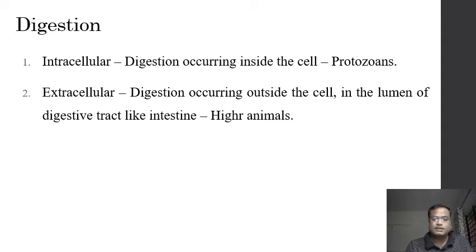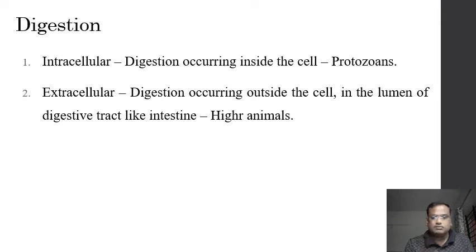What happens here is the food is directly taken inside the cell, normally by means of phagocytosis, and that food is surrounded by the membrane and converted into a food vacuole. Then the food vacuole combines with the lysosomes, which contain hydrolytic enzymes, and the food particle inside the food vacuole is digested by the enzymes.